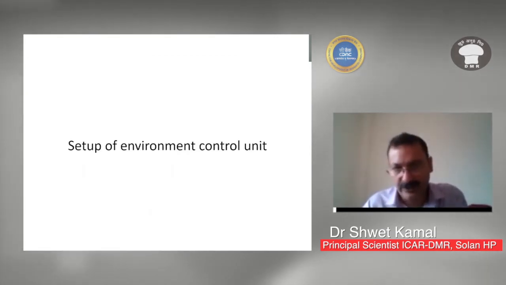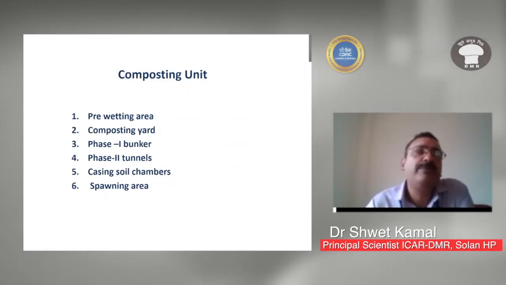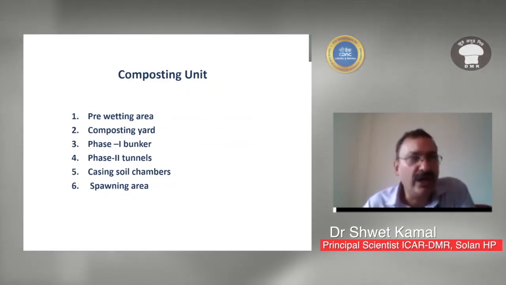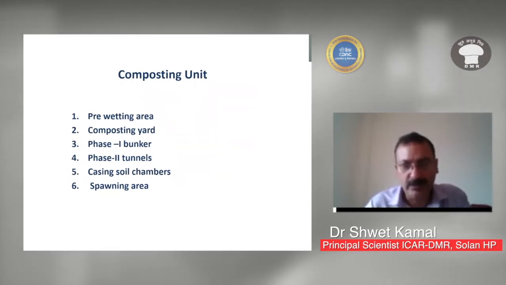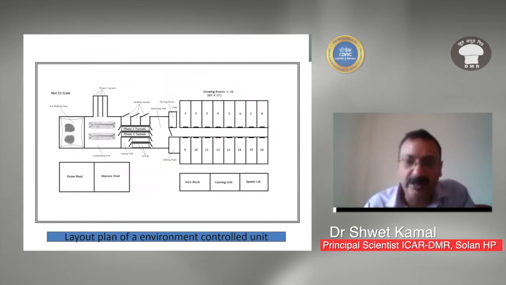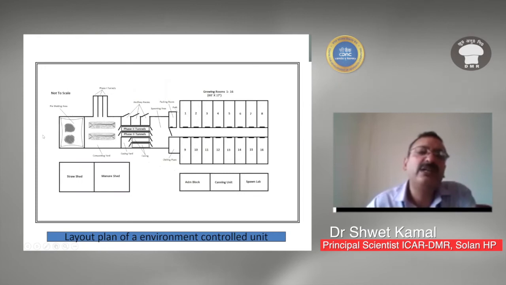Now, if we see the setup of the environmental control unit, we need to have a pre-composting or pre-wetting area, composting yard, phase 1 bunker, phase 2 tunnel, casing soil chamber, and spawning area. So these are the infrastructure required for a composting unit. In this picture, you can see a composting unit which has a pre-wetting area, phase 1 bunkers, phase 2 tunnels, and a spawning area.